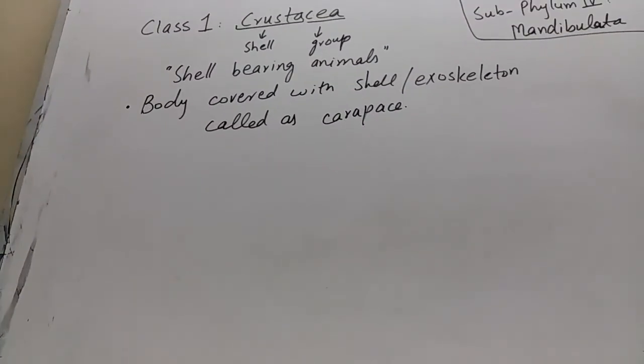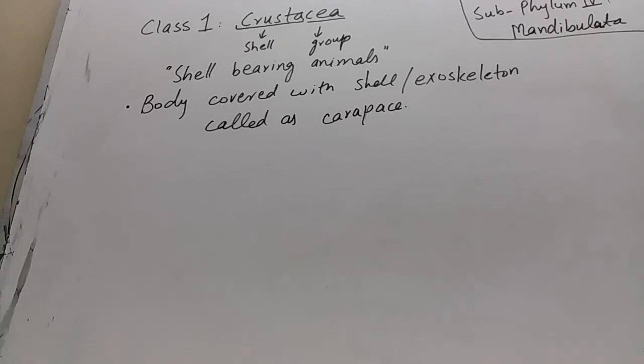Now I am discussing the classes of subphylum Mandibulata. Subphylum Mandibulata is the fourth subphylum of phylum Arthropoda. The first class is class Crustacea. The word Crustacea is derived from the Latin language. Crusta means shell and cea means group. It means animals having shell, or the shell bearing animals.